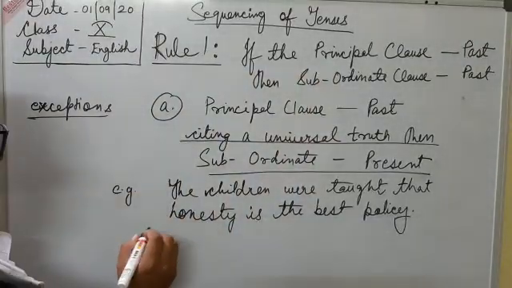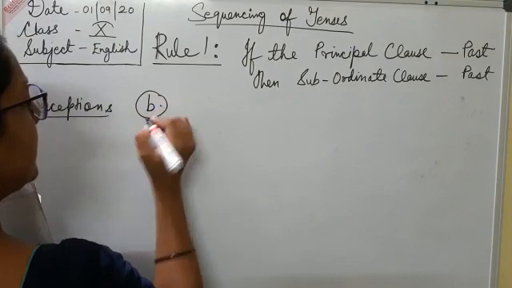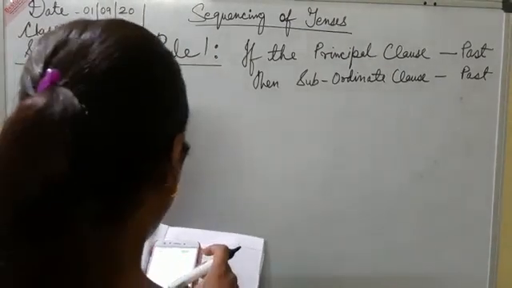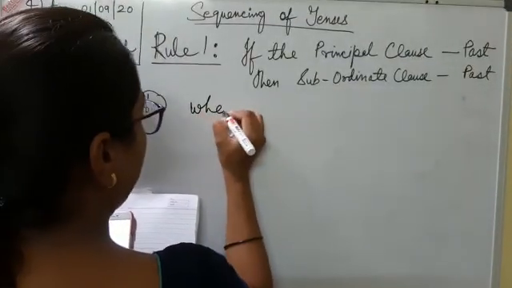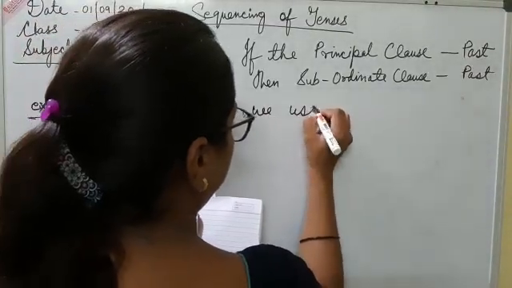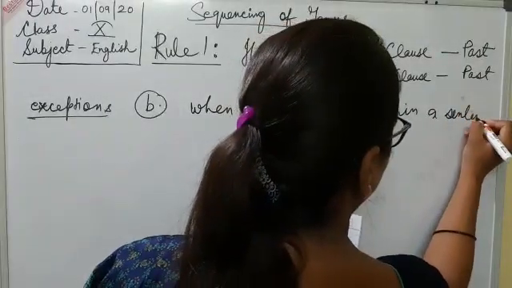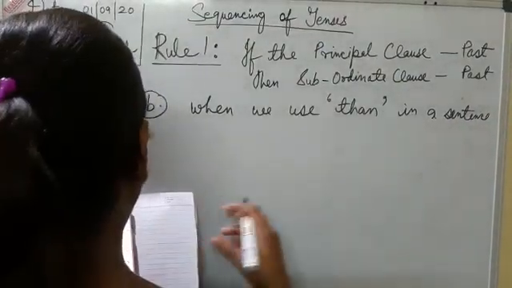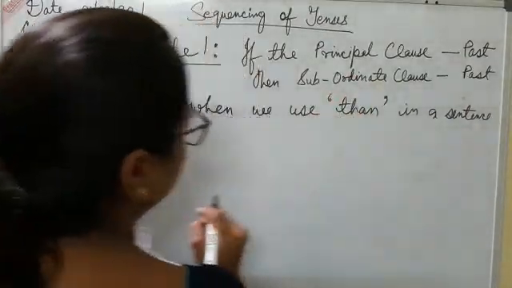Now let's see the second exception. The second exception is when we use "than" in a sentence. Then we can use any tense with the subordinate clause irrespective of the principal clause.